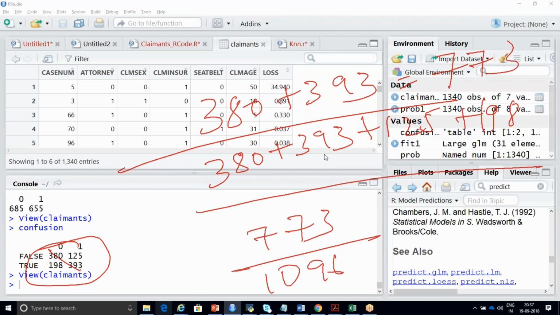I have not calculated it, but I remember when I ran it the last time. Just give it a try once again, Mega. 773 divided by 1096. How much is it? 70%. Yes, it is your 70 point something. That is the accuracy of your model.